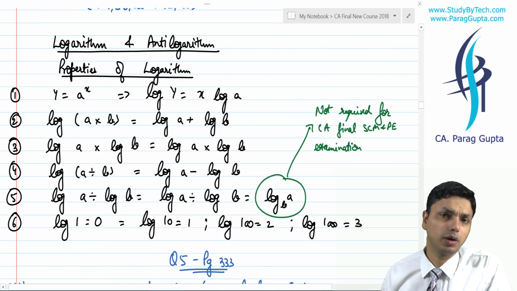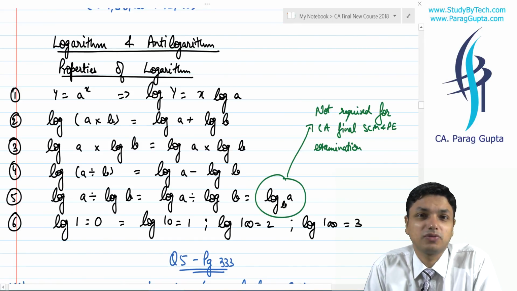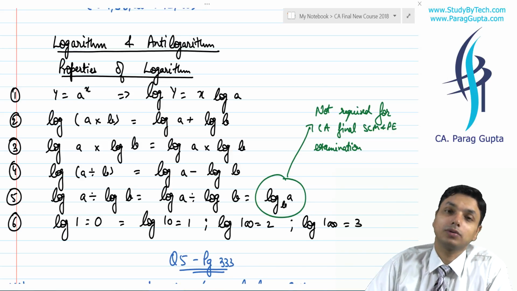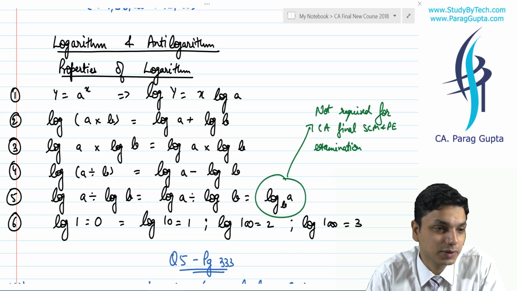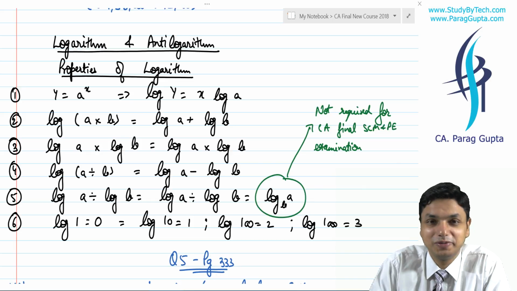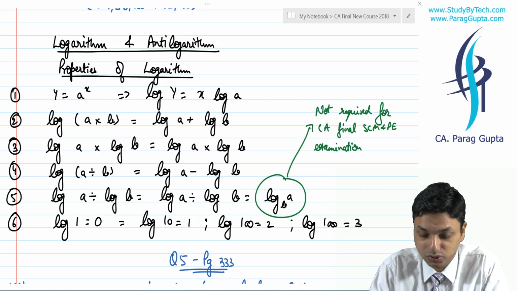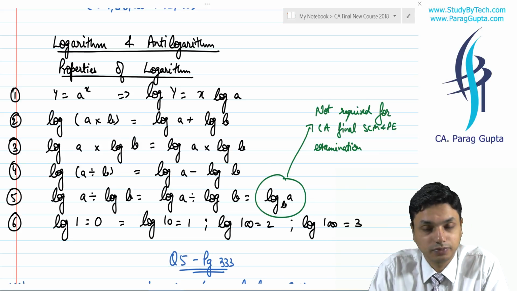Next, I told you about certain properties of logarithm, and I expect that all of you remember how to calculate log, because this was told to you in, I believe, class 8. So how to calculate logarithm was there.